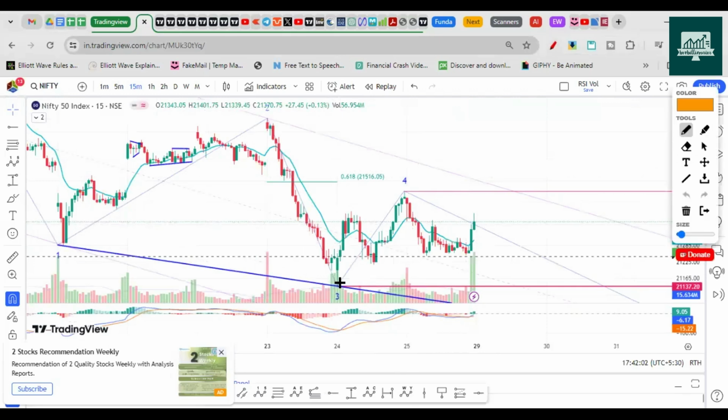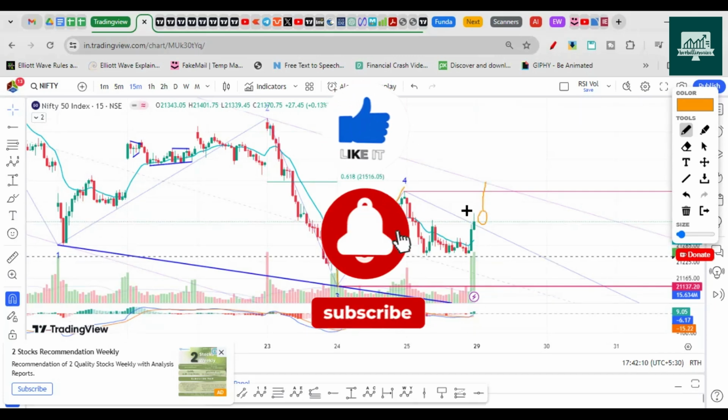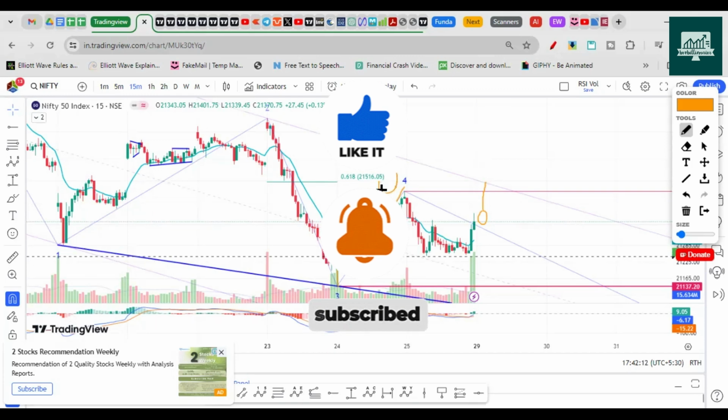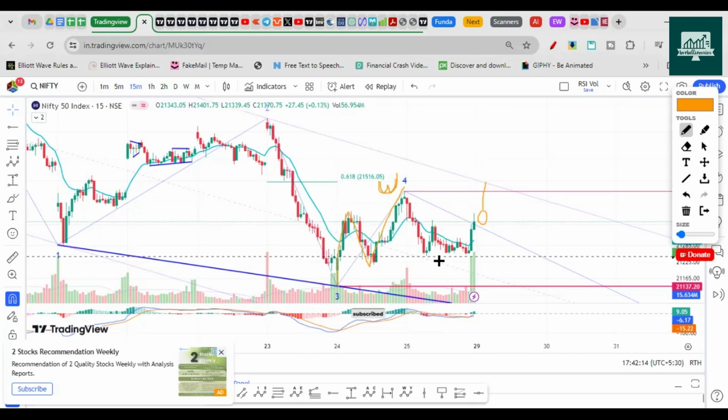So you can clearly see here A, B, and C. Okay, if it opens flat, and then heads higher, makes one more top, then this will be a W correction, a double zigzag, right? This is X here, and this A, B, and C will be the Y wave, right? So this is the way we can assume near 21,500.